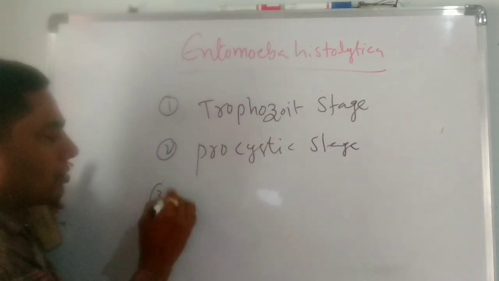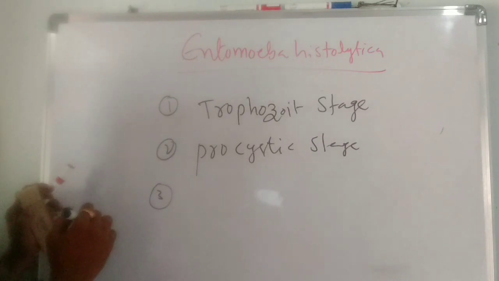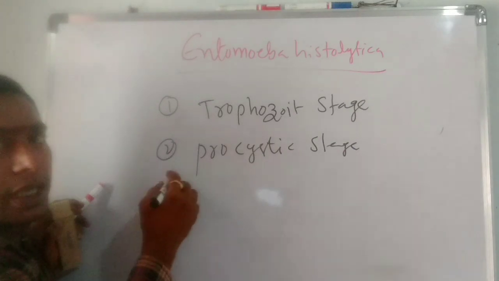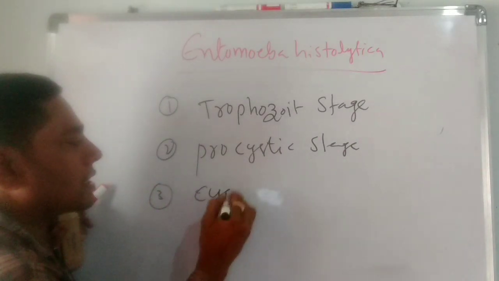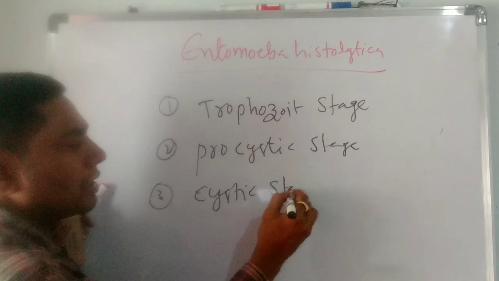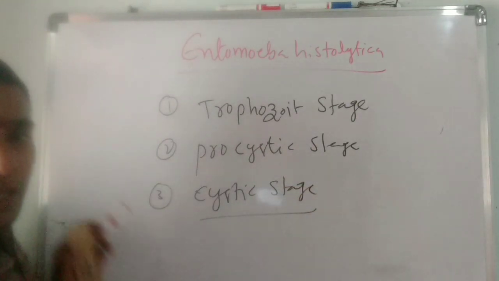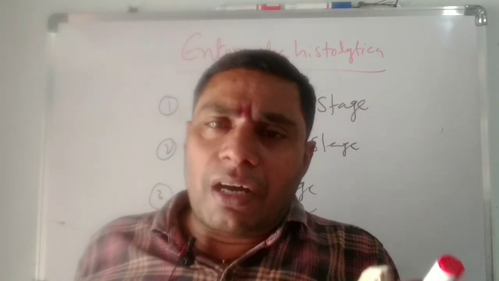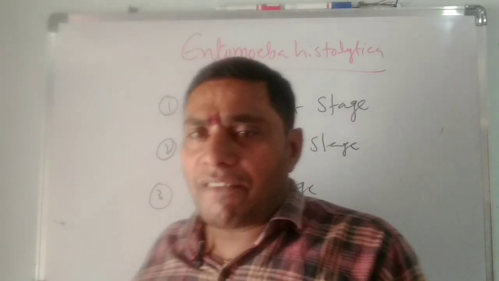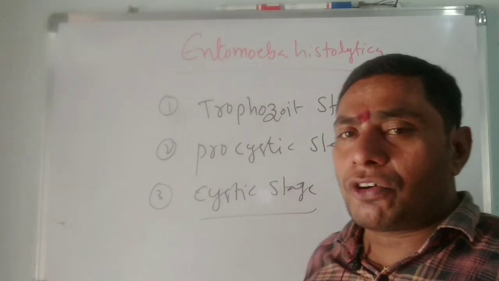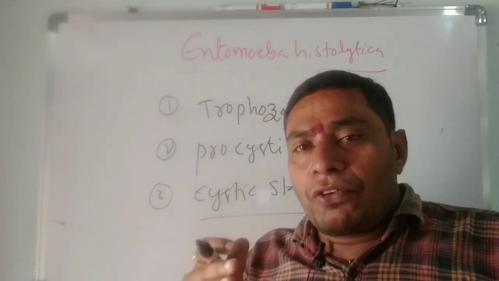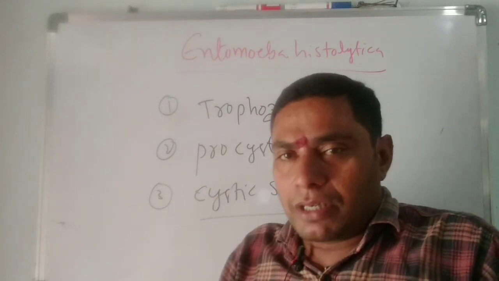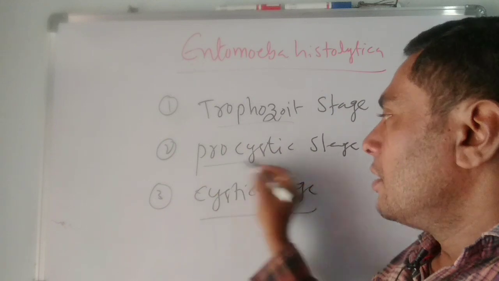And the third stage of the life cycle of Entamoeba histolytica is the cystic stage. So the life cycle of Entamoeba is completed within three stages; the first stage is known as the trophozoite stage. Trophozoite means the feeding stage, nothing but an eating stage.